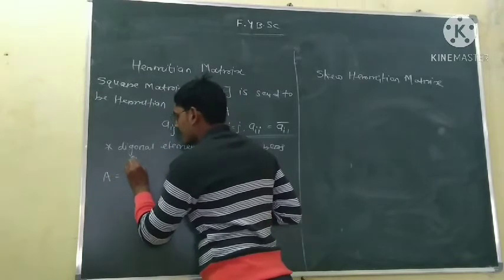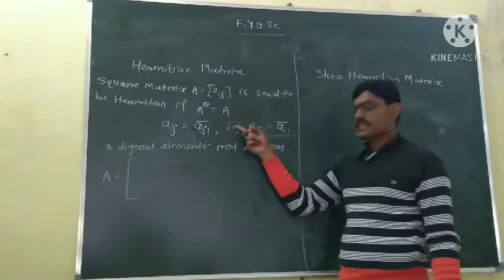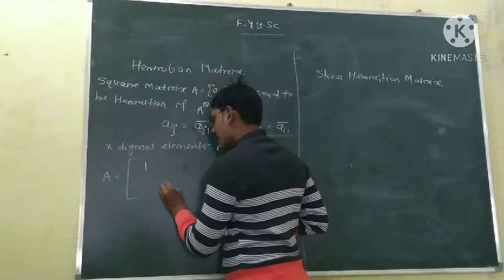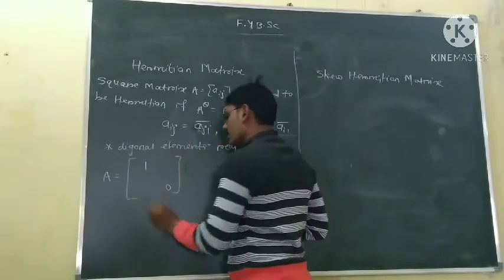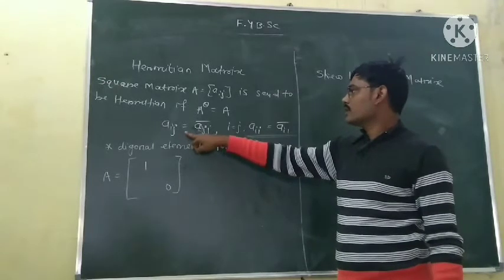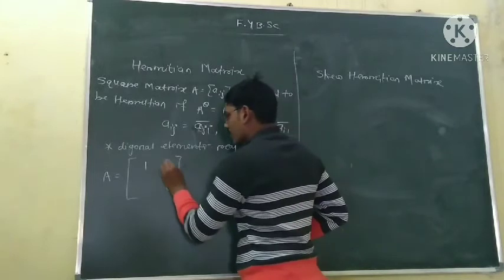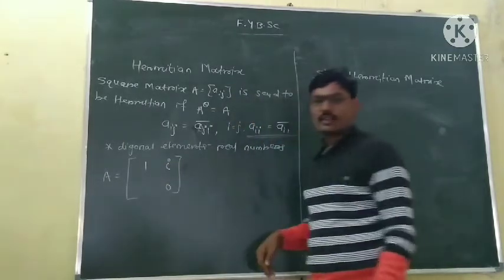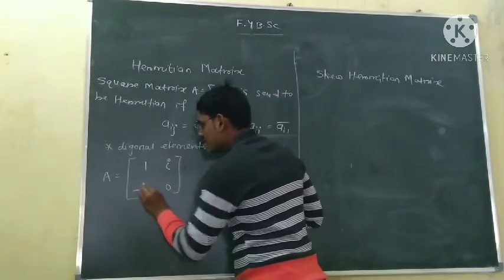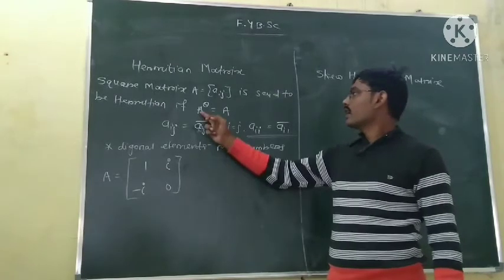Consider the matrix A. For a Hermitian matrix, diagonal entries must be real numbers, so we take diagonal entries as real numbers, and Aij must be equal to the conjugate of Aji. Suppose Aij is equal to i, then Aji must be the conjugate of i, and the conjugate of i is minus i. Now this is the Hermitian matrix. You can check that A conjugate transpose is equal to A.